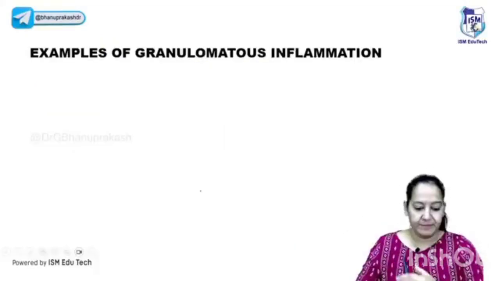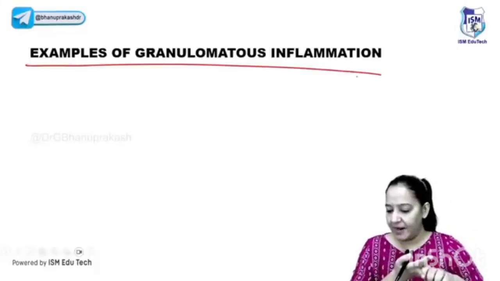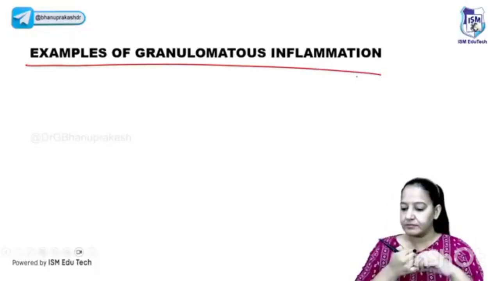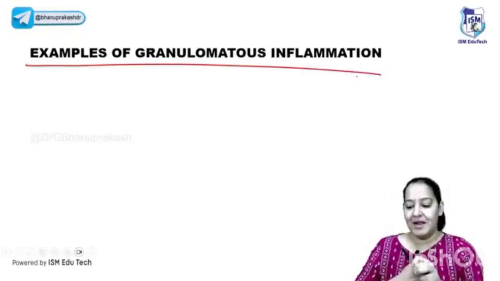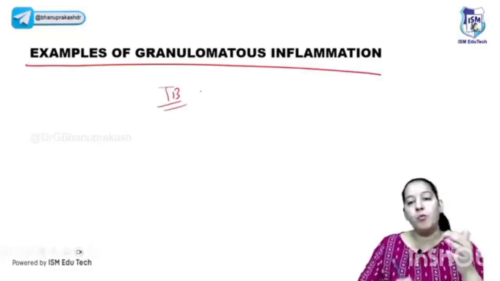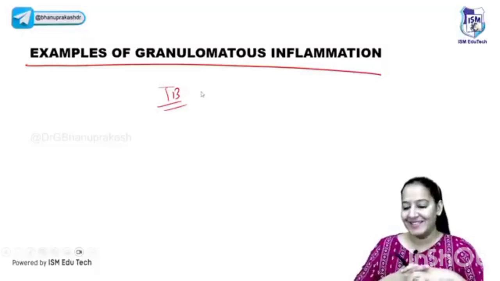Lastly, before ending this chapter, let me tell you the examples. How many examples of granuloma do you know? Can you tell me? Milind, Shalini, Kabalya, anyone? I cannot read the names. Can you tell me how many examples of granulomatous inflammation you know? Just examples. I know every one of you will say TB. TB ke alawa batao, more examples. I want you to tell me at least 18, 20 examples. How many of you know?